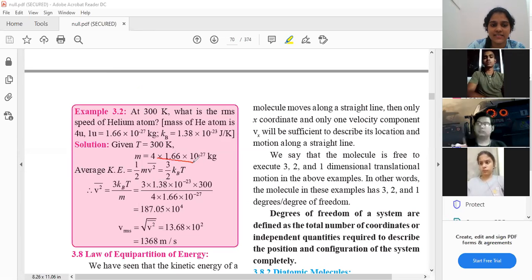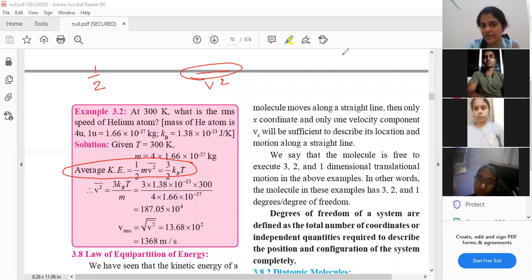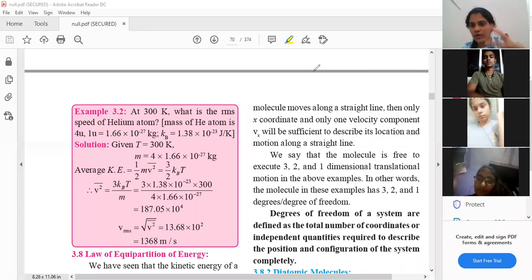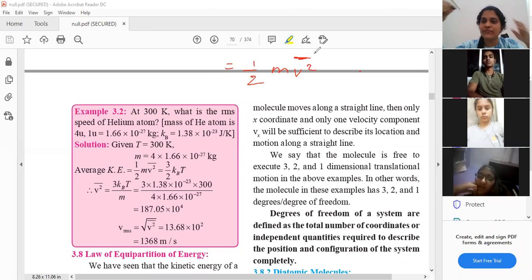They have considered, see this part, they have considered average kinetic energy. Why does the word average come into the picture, students? I have told you all 10 times. V square bar, this bar indicates average. It is mean square. It is the mean of the square of the velocities of all the molecules present inside the container. That is why the word average automatically comes into the picture. When you write kinetic energy, it is simply half m v square. But when you write average kinetic energy, it automatically becomes half m v square bar, because that bar signifies the mean of the square of velocities.